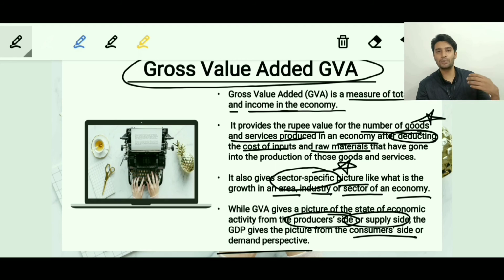Why? Because it is the supplier or the producer who knows how much the cost of goods involves the cost of the raw materials, and how much value addition has been done to make the final cost of goods. So of course it gives the picture of the producer side or the supplier side. So three things to remember from GVA. The first is it deducts the cost of inputs and raw materials. Second, it is sector specific. It gives you sector specific estimations of the growth in the national income. And third, it gives you the perspective of the producer side or the supplier side. Fine. So these things you need to remember.